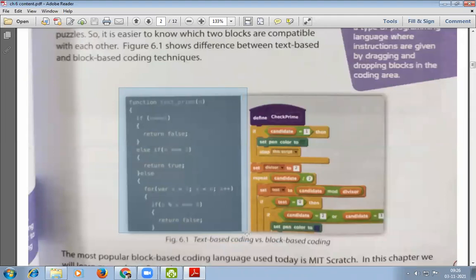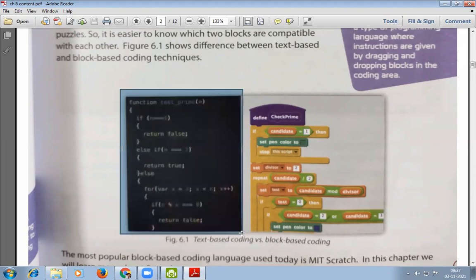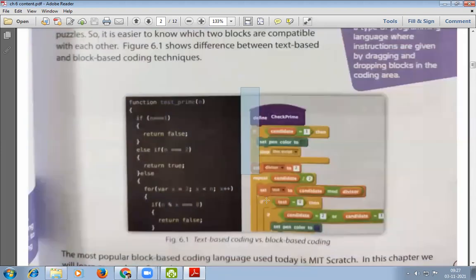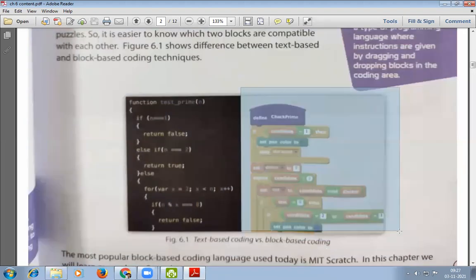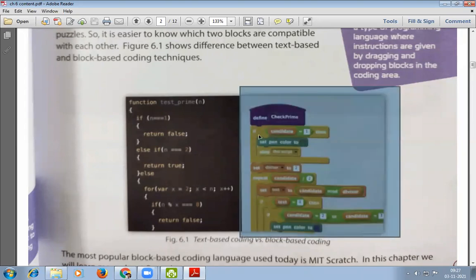Clearly you can see that there are a lot of precise formats given here to type text-based code, whereas in block-based coding, we have to drag and put the blocks in the defined place. So it is always easy to use block-based coding for beginner levels.